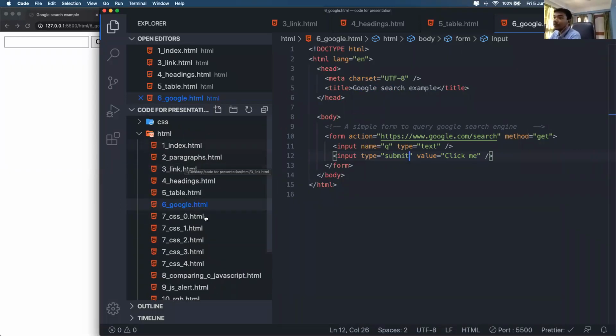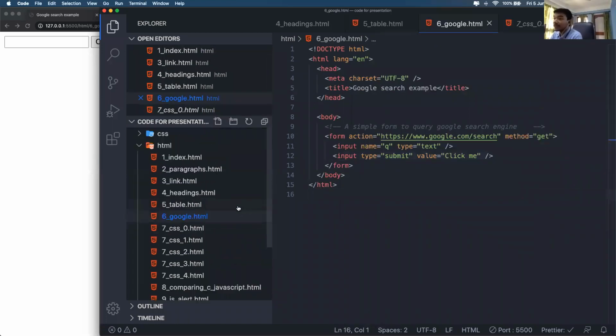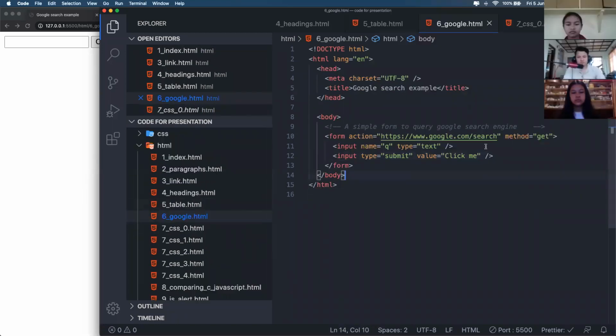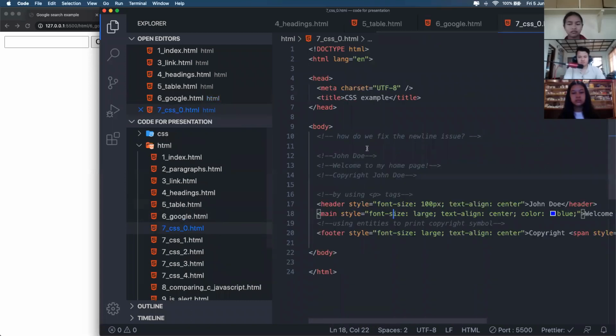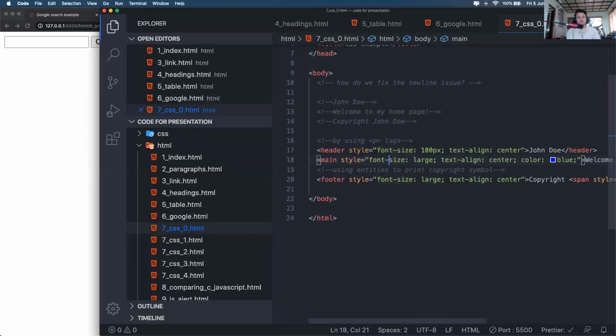All right, so we have looked at many different HTML tags. Now we'll be looking at how to style the tags. From the next example onwards, we can see that we'll be using some kind of styles to style our web page, because it is looking very simple as of now, right? There are no colors, not much activity going on, right? So we'll be changing that right now.